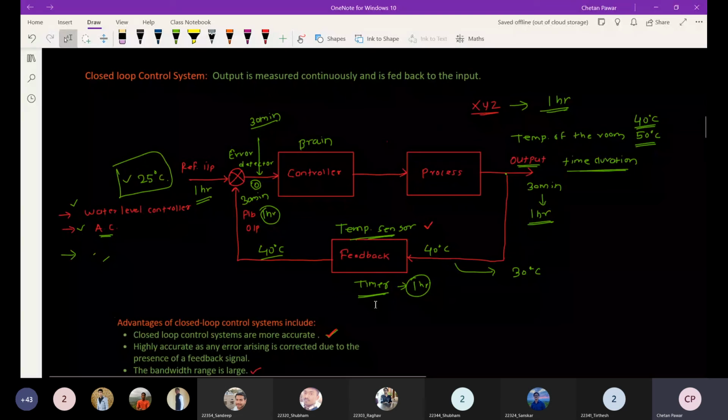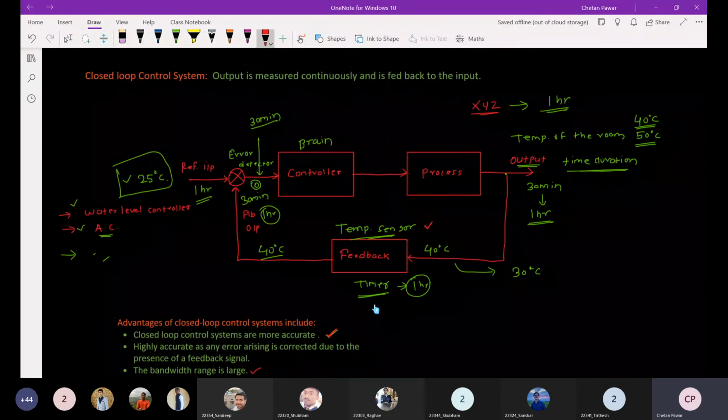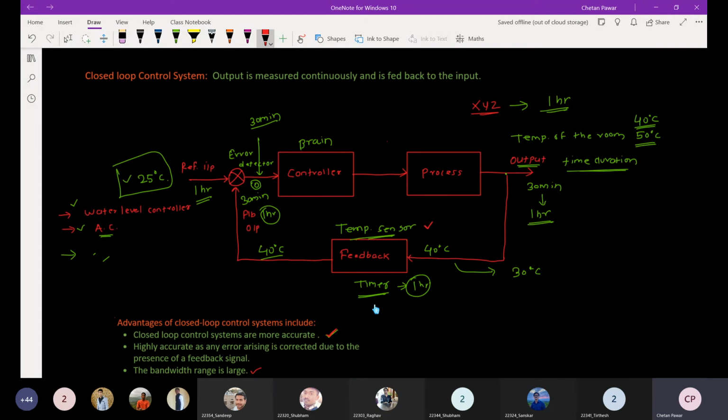For example, here the system will become unstable if the temperature sensor is giving false values, so according to those false values, this controller will be controlled. So the room temperature will be different from whatever measured temperature we are measuring. So the room temperature will not be maintained at the constant value, right? So the temperature will become unstable, because of this faulty feedback mechanism.